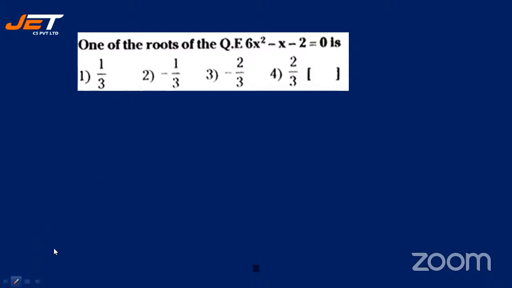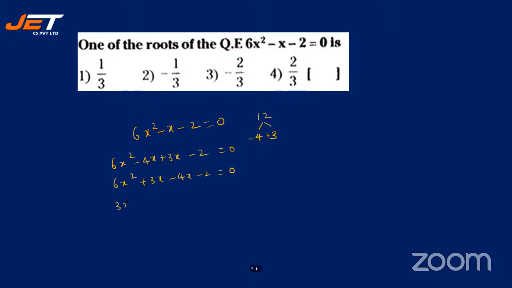Okay, let us do even this sum. So 6x square minus x minus 2. 6 into 2 is 12. So 4 threes are 12, so minus 4 plus 3. So 6x square minus 4x plus 3x minus 2 is equal to 0. Okay, so let's rearrange plus 3x minus 4x for our simplification. So 3 twos are 6, x plus 1, minus 2 into 2x plus 1. 2 twos are 4. All right. So it is 2x plus 1 into 3x minus 2 is equal to 0.